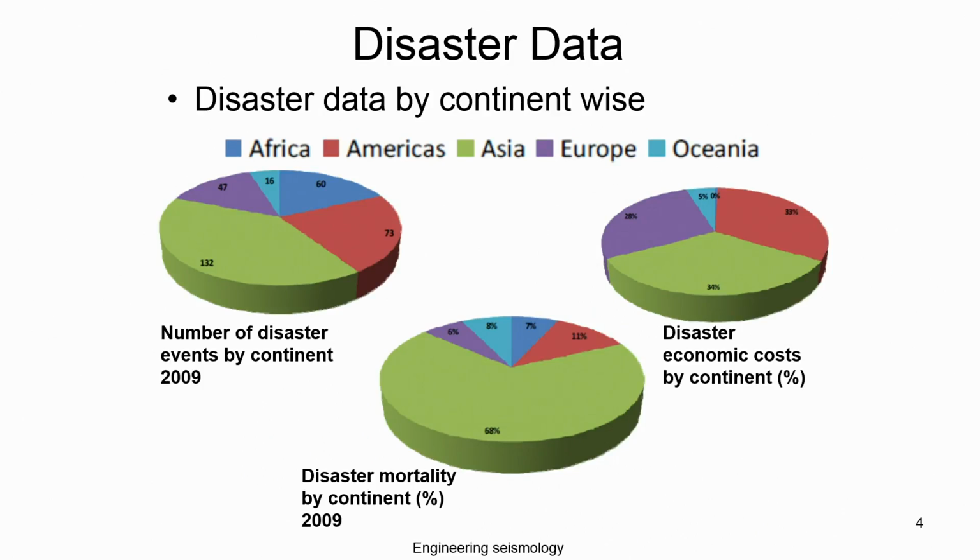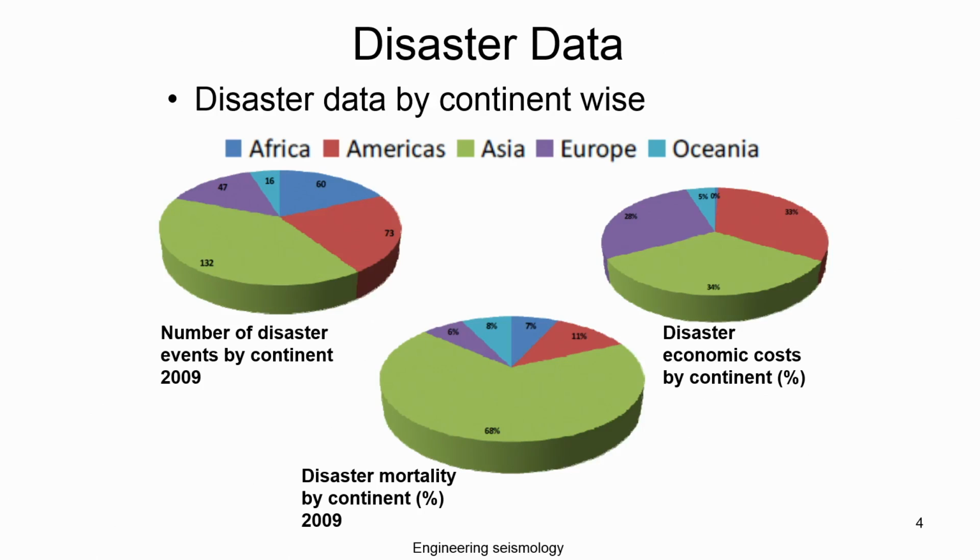If you look at the global level and divide the entire world into five continents, Africa, America, Asia, Europe and Oceania, with different colors, the green is Asia, purple is Europe, light green is Oceania, and red is America.